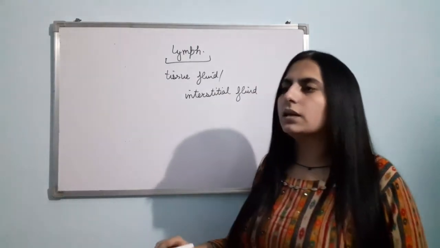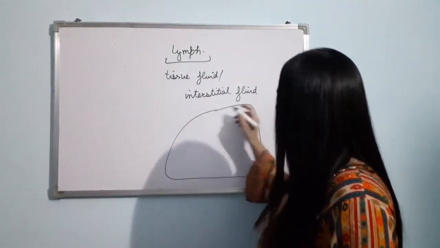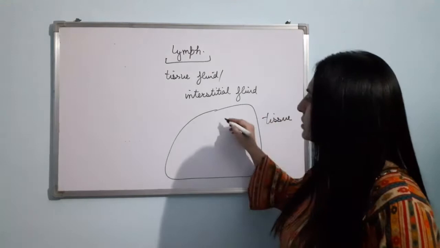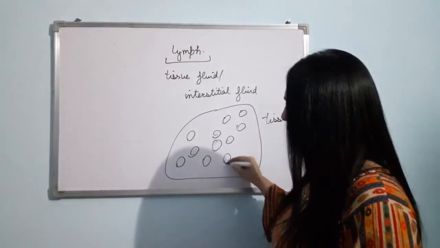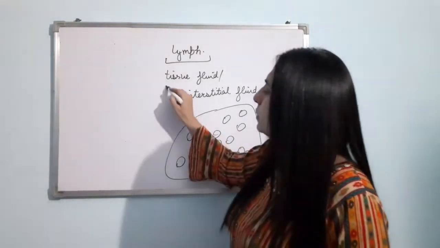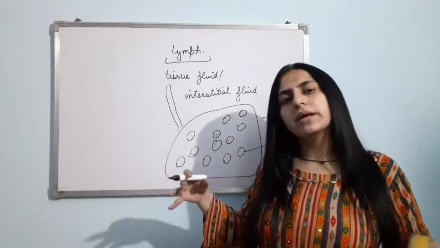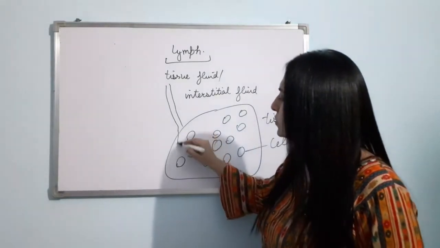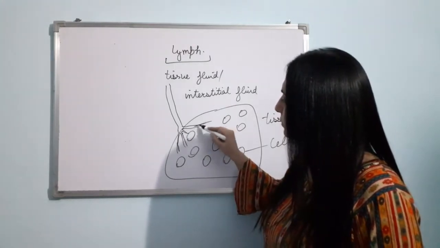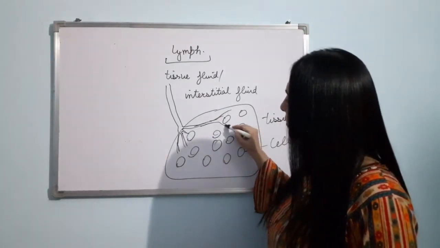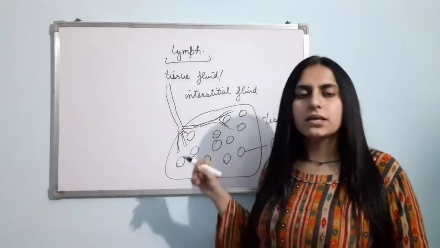Now what happens basically, the blood is flowing in the blood vessel. Suppose here is a tissue. In the tissue obviously cells are present. These are the cells. Clear? Now the blood vessel will come. When it goes inside the tissue, you know that it will break into small capillaries. Suppose the capillaries are there, like this. Clear? Now listen, in the capillaries blood is there.